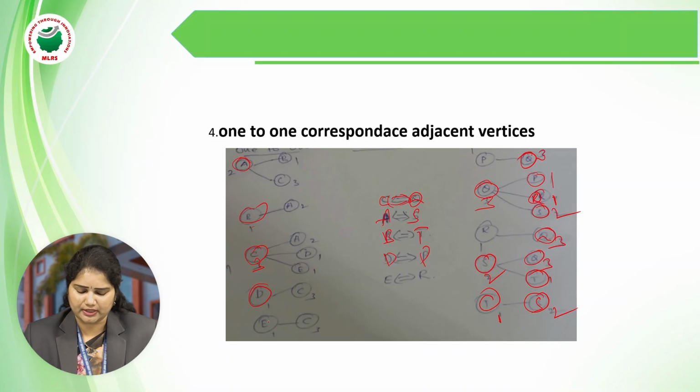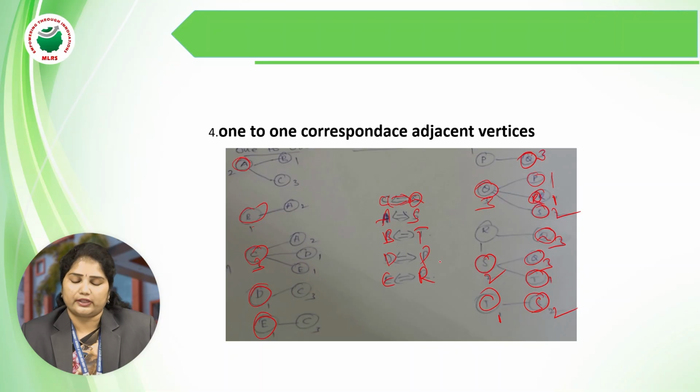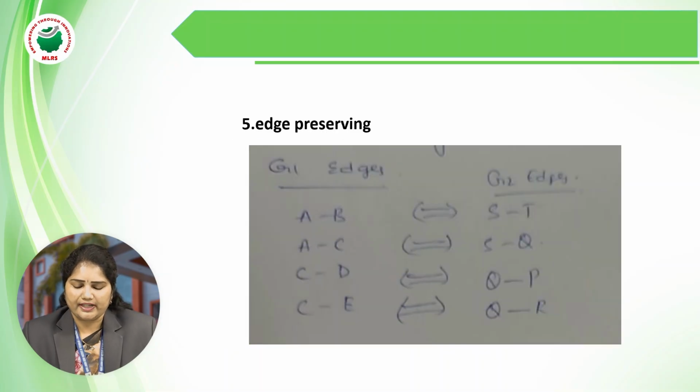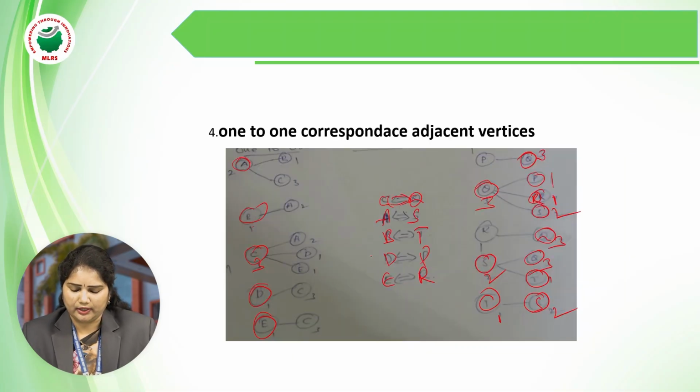Okay, next E is corresponding to R. So the one-to-one correspondence of adjacent vertices is also satisfied. Okay, next point, edge preserving. A belongs to B.